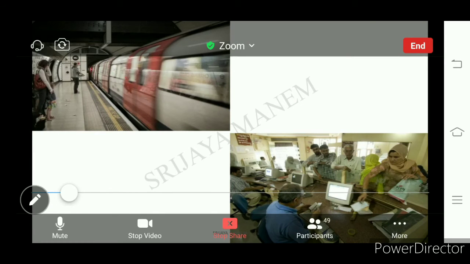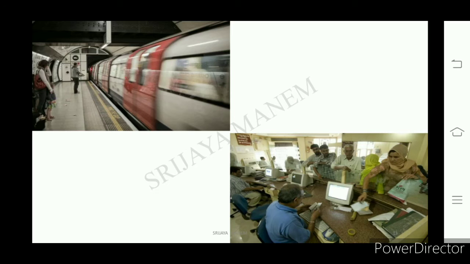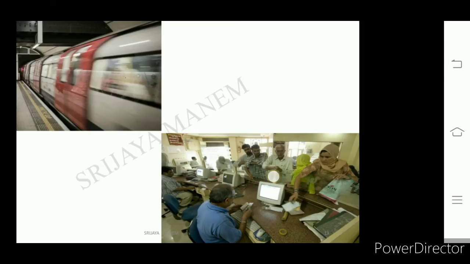Understand? Look at what is given here. These are railways. Railways are providing transport services. Here is banking, where people are depositing money. And here is entertainment, that is movies. There also we see it is a service.